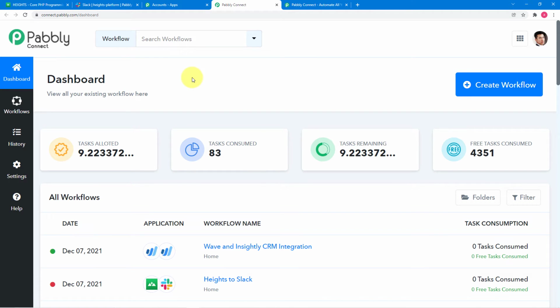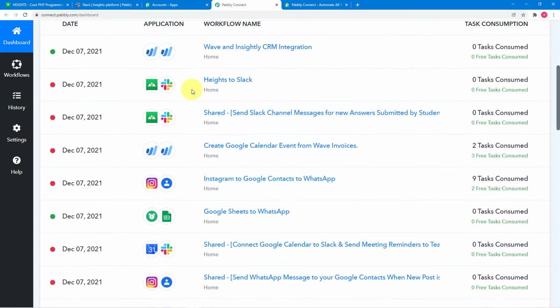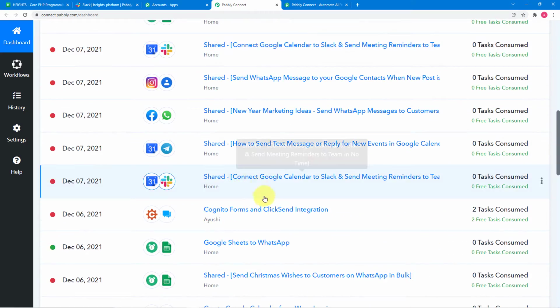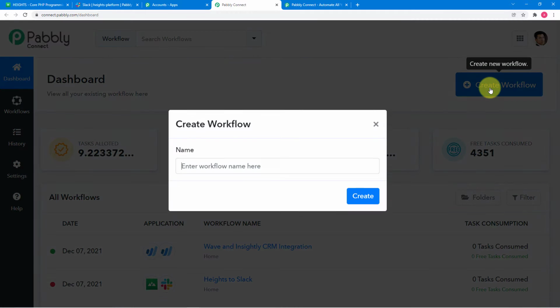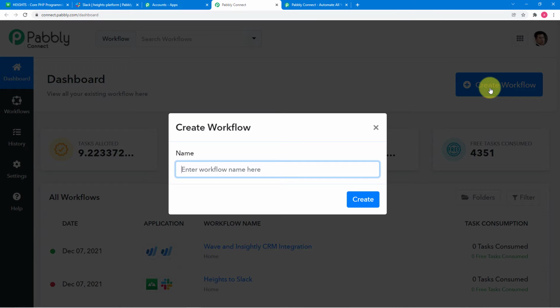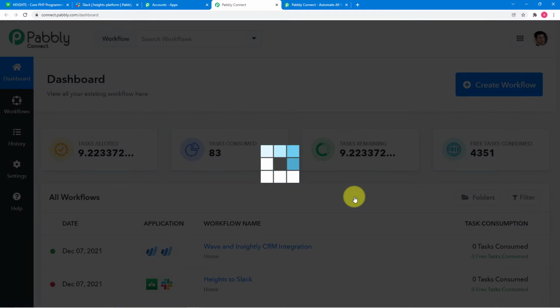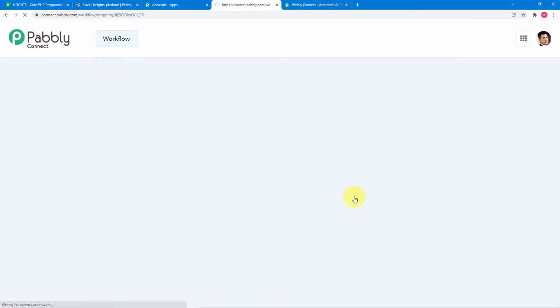Here you have to create workflows. These are the automation workflows. To create a workflow, you just have to click here on the create workflow button, and here you can give a suitable name to your workflow. Let me fill the name here. I have filled the name as Heights Platform Answers on Slack channel. After this, click on create here and you will see your workflow getting created like this.